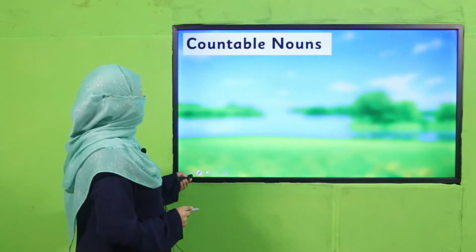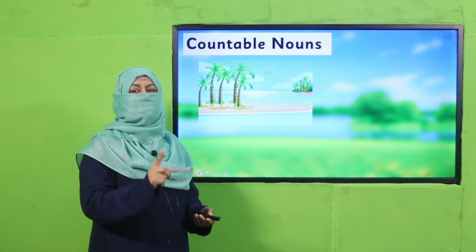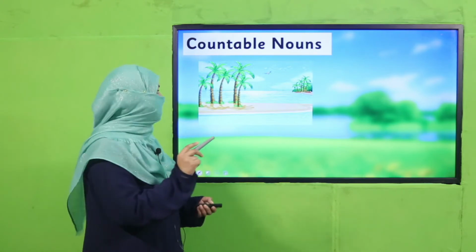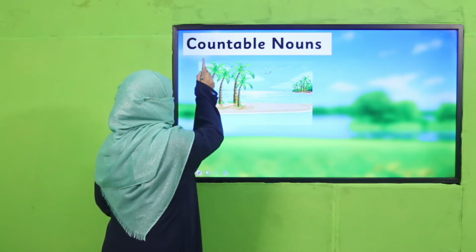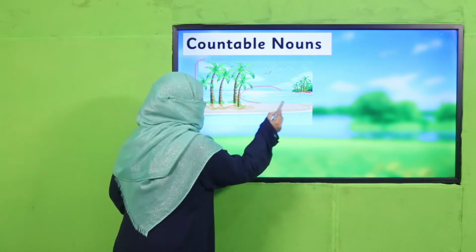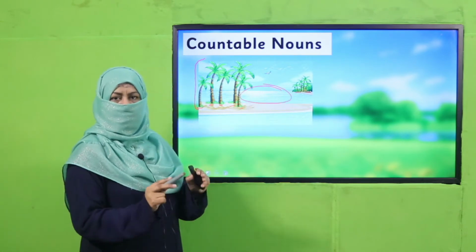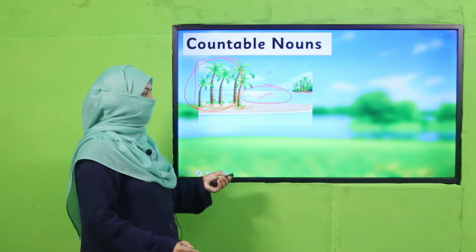The next example is, look at this picture. This is one picture. We can count it. There are 1, 2, 3, 4, 5 trees over here on this side. We can count. But how much water is there? Can we count? No. So, countable, uncountable, right?